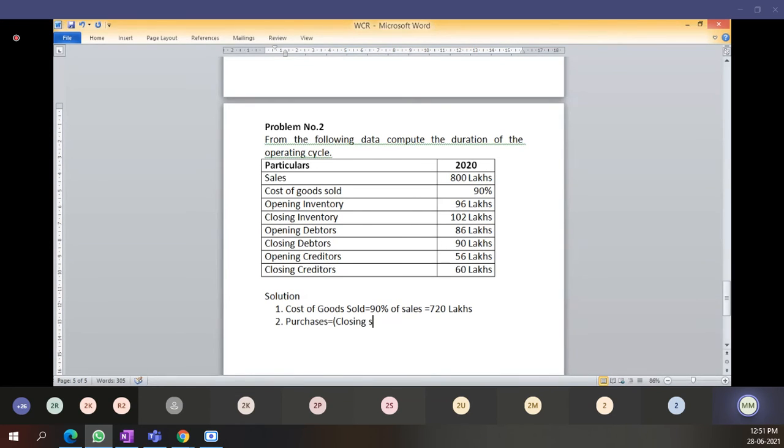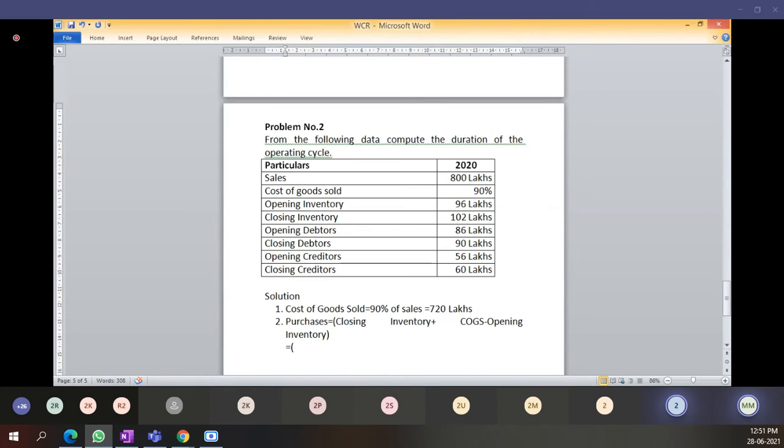Closing inventory, I will write for you: closing inventory plus cost of goods sold minus opening inventory. Okay, this much is clear, students? Then you are able to calculate the purchases amount. 726, sir. Yes, you are able to calculate.